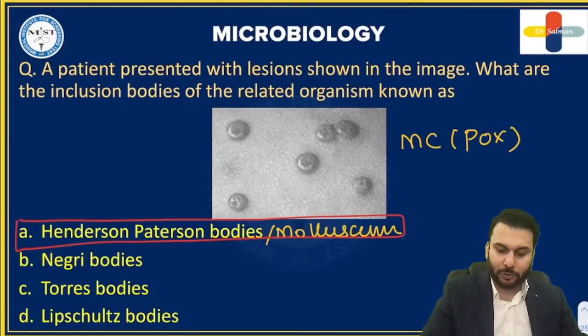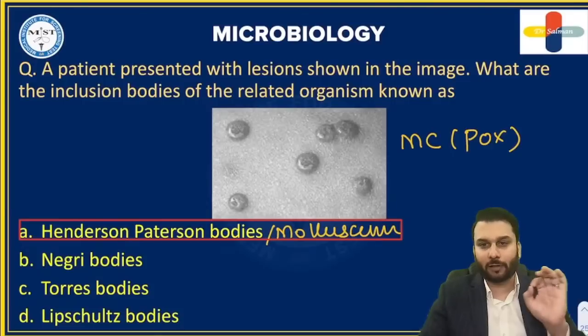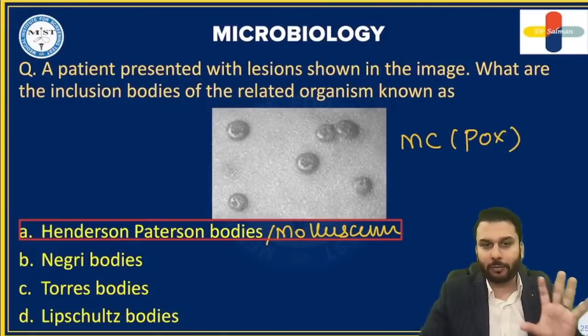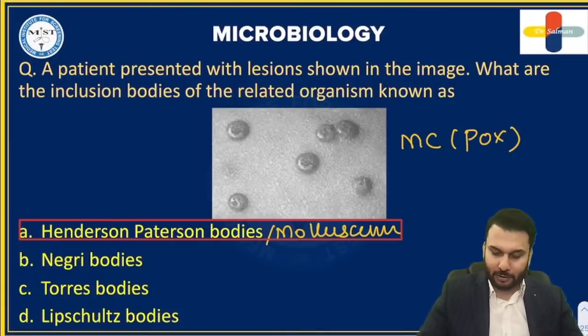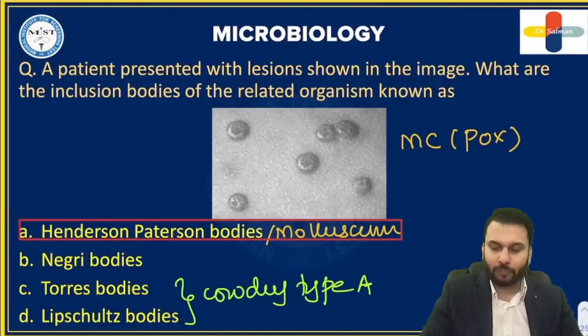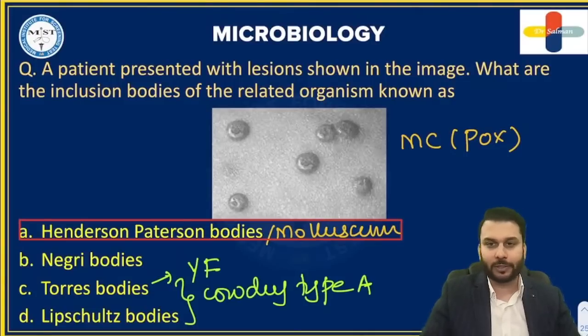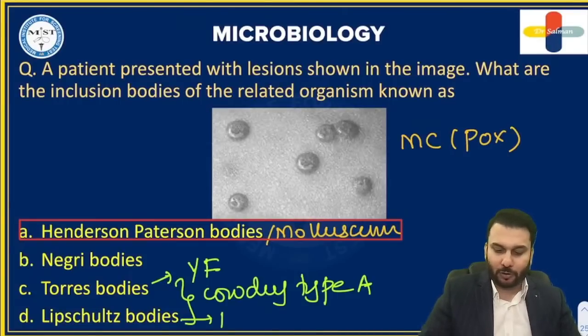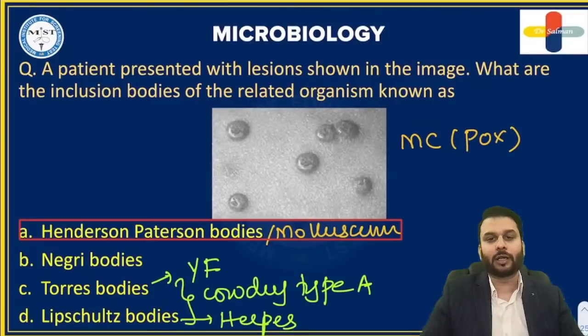But let us look at the other options also. Negri bodies. Negri bodies are a feature of rabies, right? Negri bodies are very important in the diagnosis of rabies. Torres and Lipschutz bodies are types of Cowdry type A bodies. Torres bodies are seen in yellow fever, which is not seen in India, right? Lipschutz bodies are a feature of herpes. These are seen in herpes.